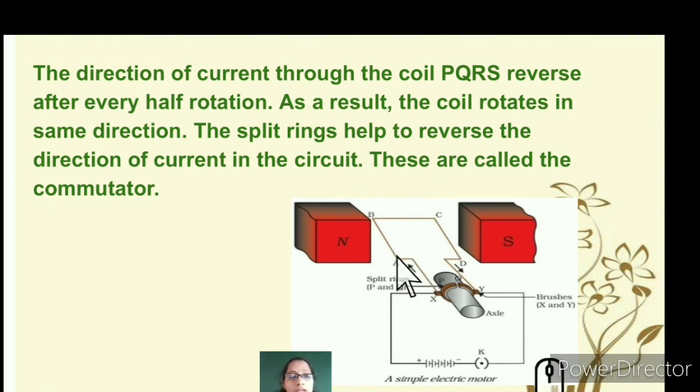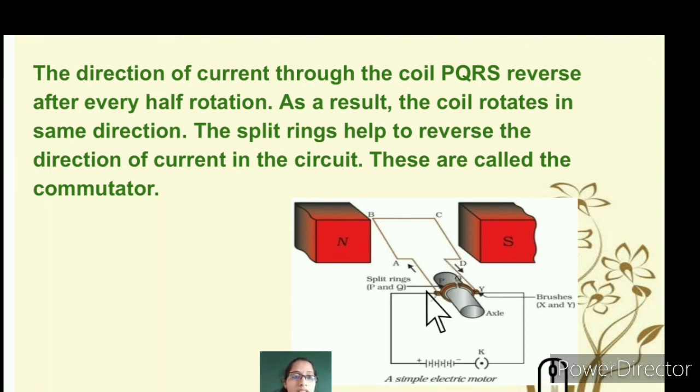You can mention it as PQRS or as ABCD. The result of the working mechanism of the motor remains the same. Here you can see that split rings help to reverse the direction of the current. Once it moves the first half, it helps in reversing the current, and this is called a commutator.